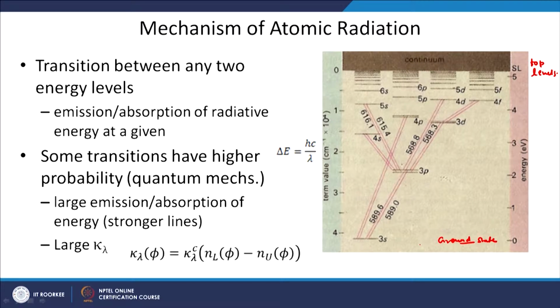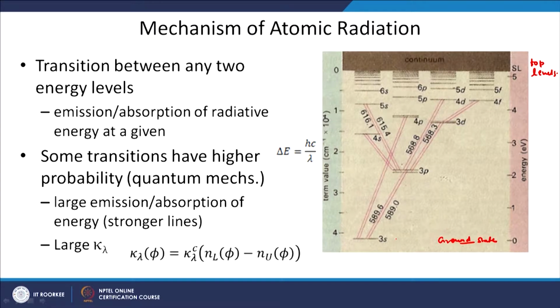So, the gap between the first two levels is very large, but as you go to higher levels the energy gap decreases, and this has significance in radiation. This has significance in deciding the spectrum of atomic nitrogen or any atomic species.